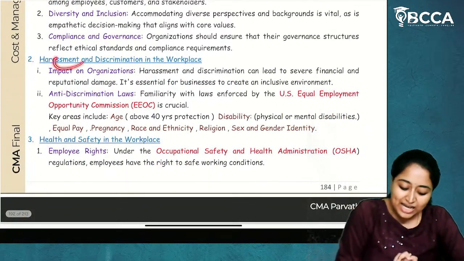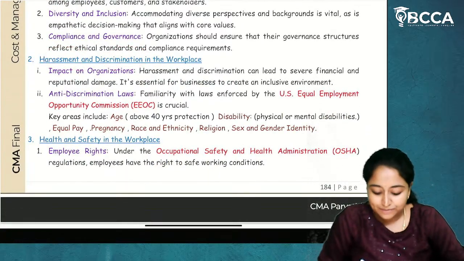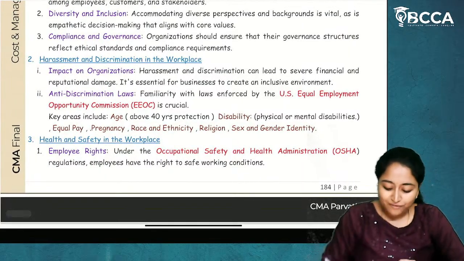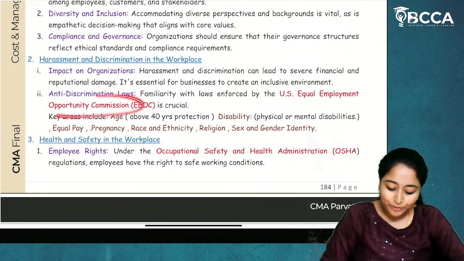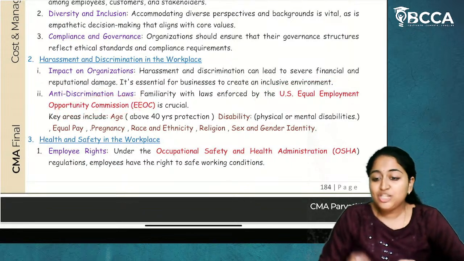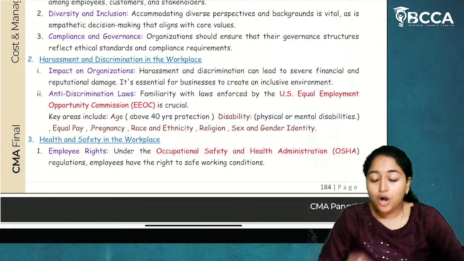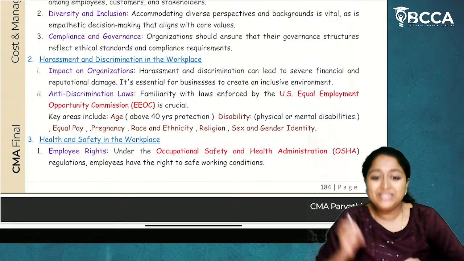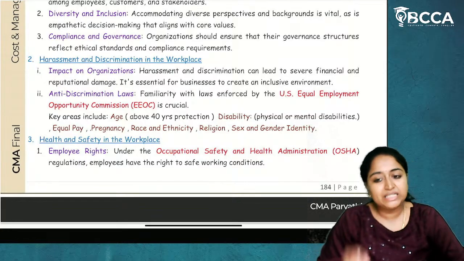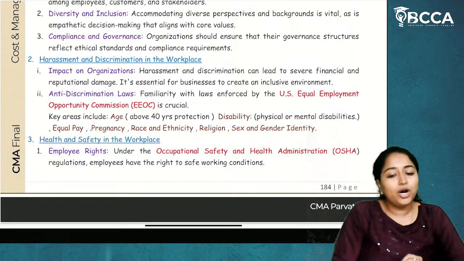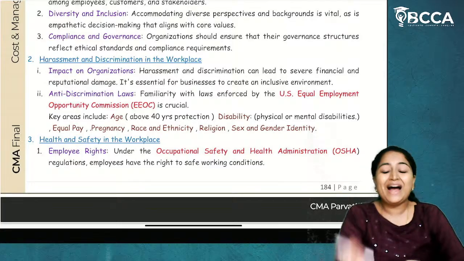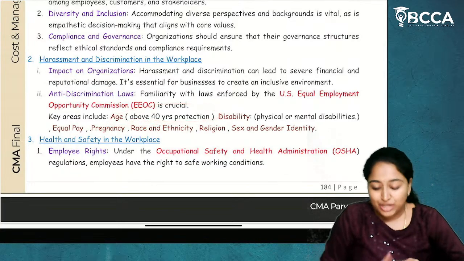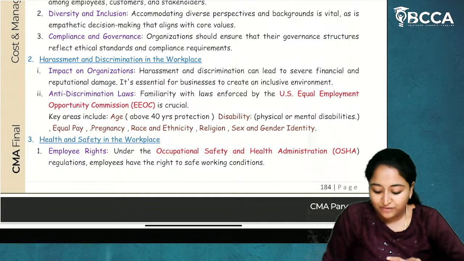Next, second is harassment and discrimination in the workplace. Now, we have a body called the US Equal Employment Opportunity Commission. Each and every organization has to work on the rules and laws provided by this commission, which has told us about the anti-discriminative laws. So in the organization, there should definitely be anti-discriminative laws, which means above the age of 40 years, protection should be given.